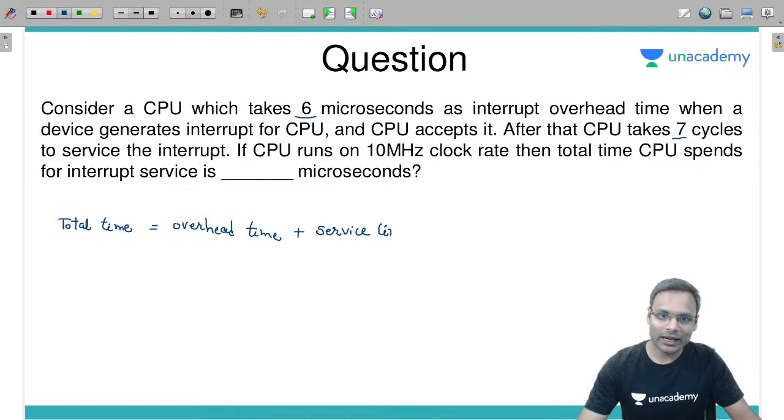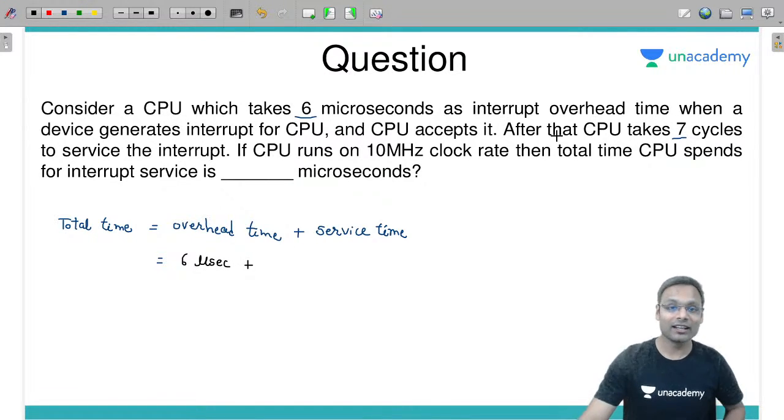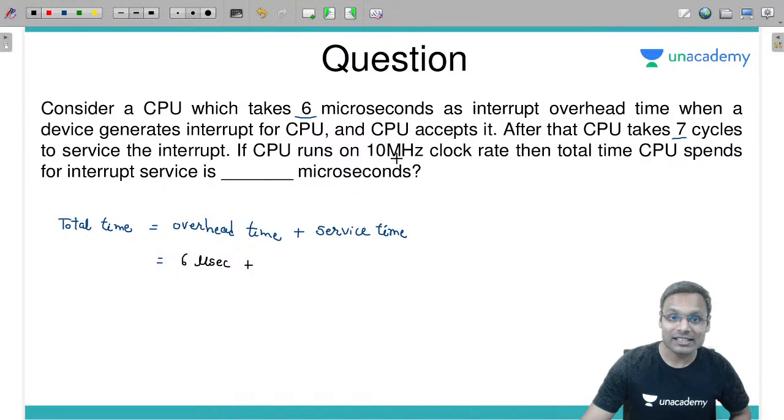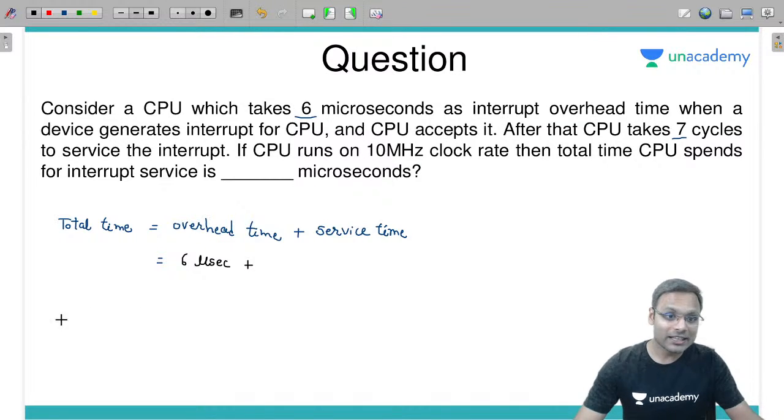Overhead time is directly given, yes, which is 6 microseconds. Fine. Is the service time given directly? No, it is given as 7 cycles and the clock rate is 10 megahertz. So let's calculate one cycle time from here.